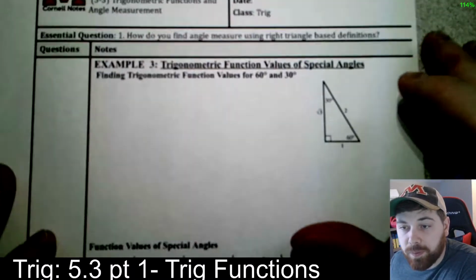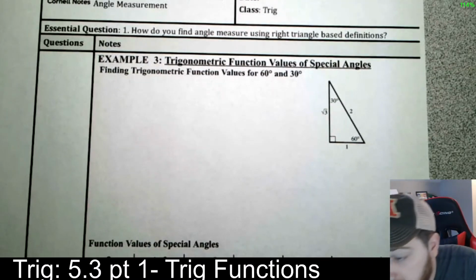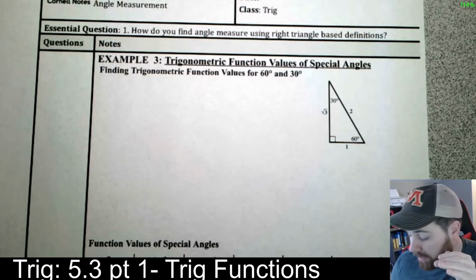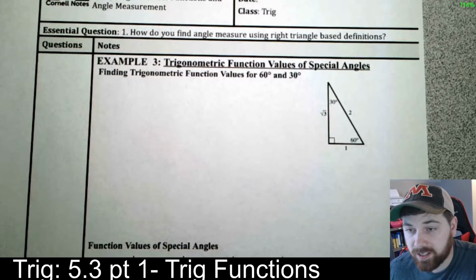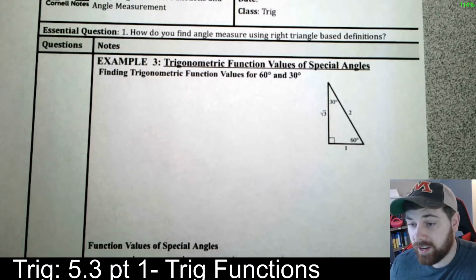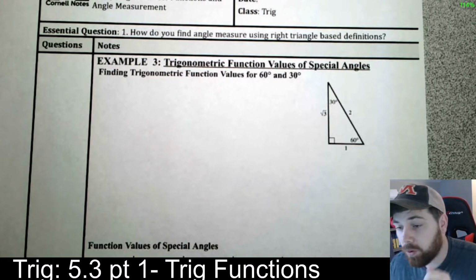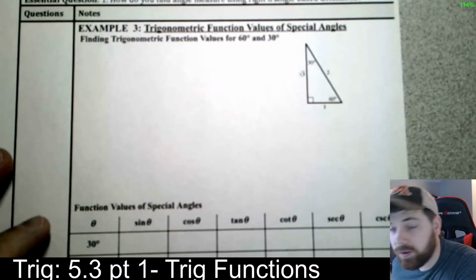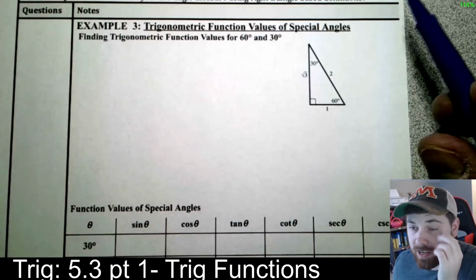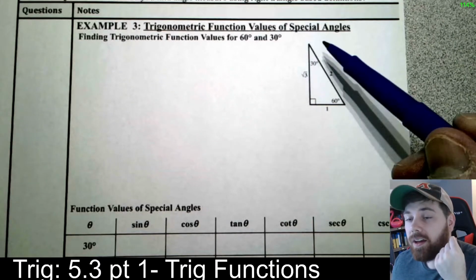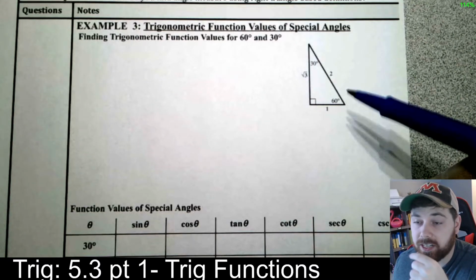We're looking at special triangles. Okay, and we're going to use these a ton in trig, and this is something that you learned in geometry, special right triangles. There's two different triangles here. We have 30, 60, 90 triangles, and then we have 45, 45, 90 triangles. And so we have this first one here. This is, in general, a 30, 60, 90 triangle, but we're just choosing the hypotenuse to be 2 because it turns out to be really nice.